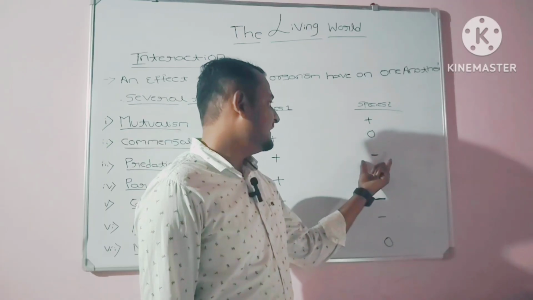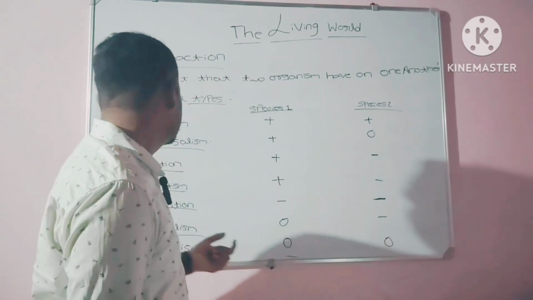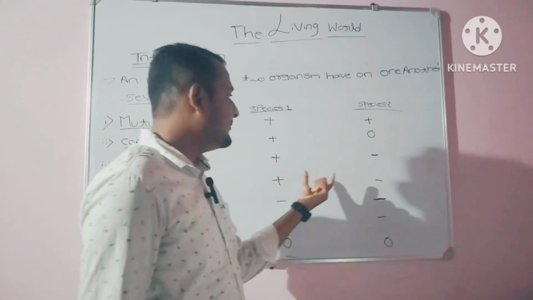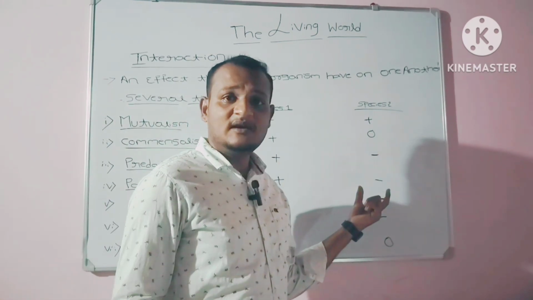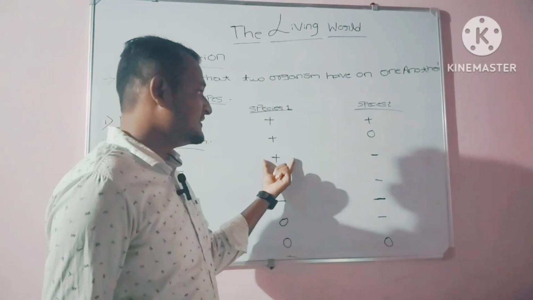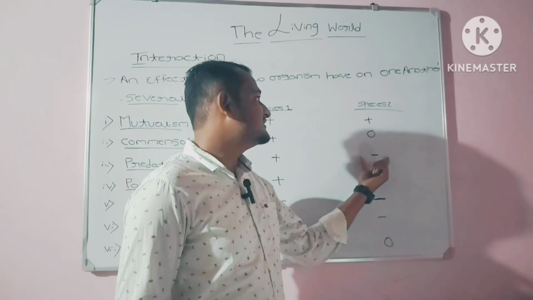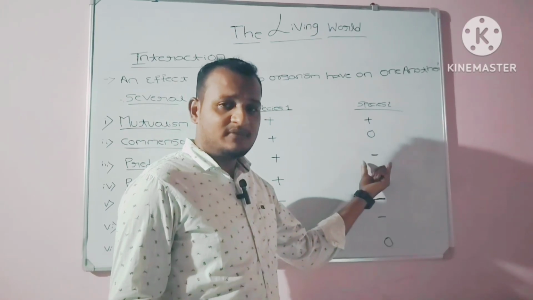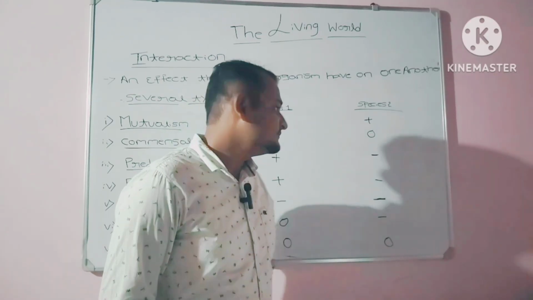It will completely be lost, a loss of life. Species 1 will predate on species 2. Then it is a benefit for species 1, and maximum loss, loss of life, for species 2.